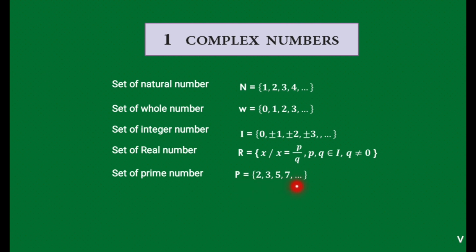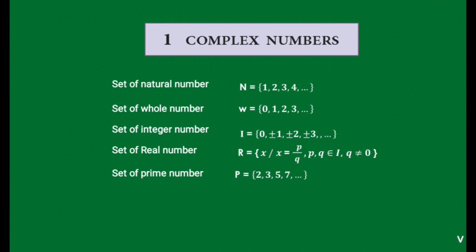The next prime number will be 11, not 9, because the factors of 9 are 3 into 3. So 2, 3, 5, 7, 11, 13, you can write the next number. If you observe, 2 is an even number, and the next numbers 3, 5, 7 are odd numbers. So only 2 is the even prime number.